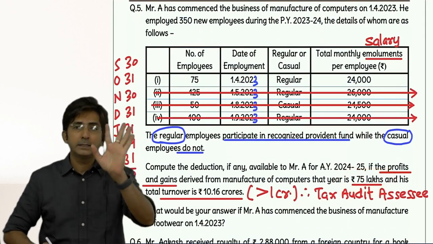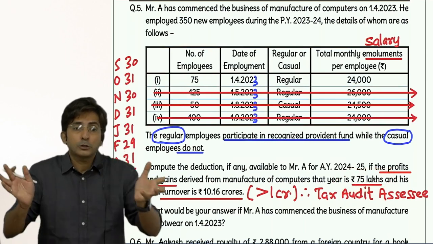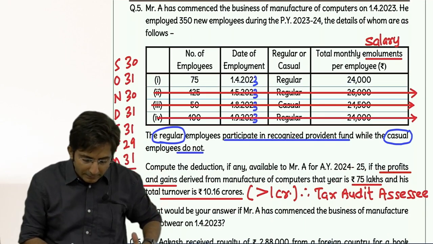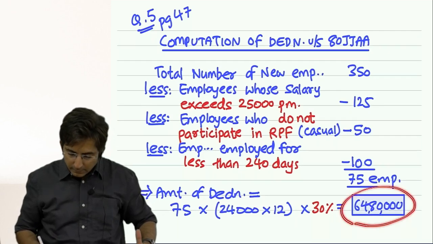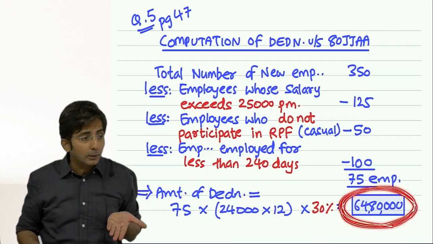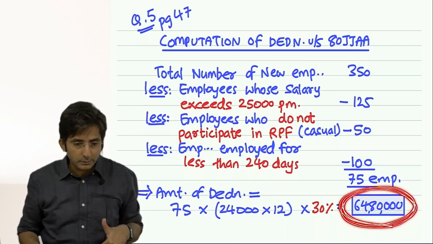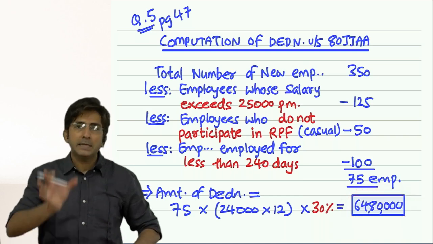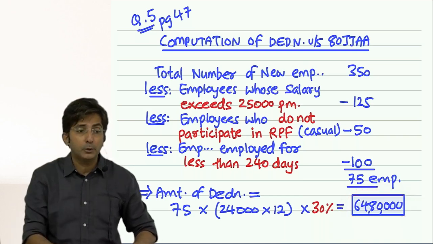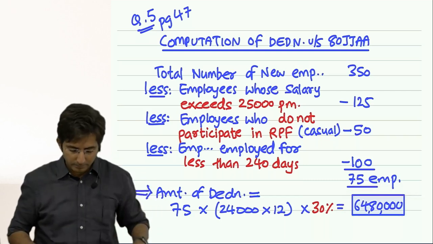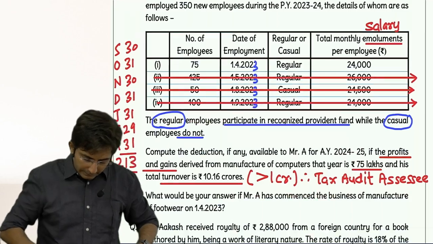Then capital gain 0, income from other sources 0. So gross total income would be 75 lakhs. Then from 75 lakhs I will minus 64,80,000. Such a huge deduction for keeping new employees. Okay. But anyway, I will not prepare the statement of 5 heads because it is not asked in the question. Do what is asked. Don't do extra. Okay, now they have asked some more thing.